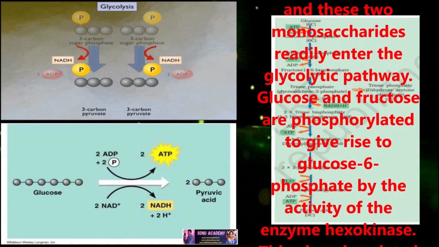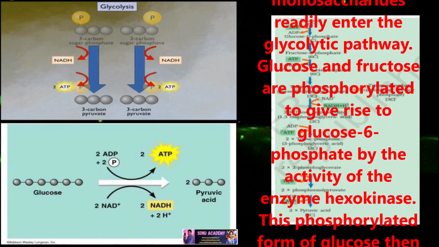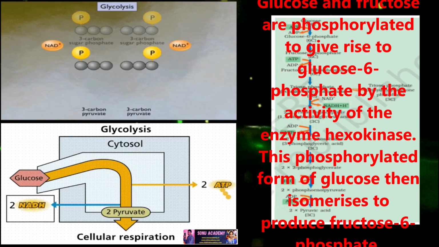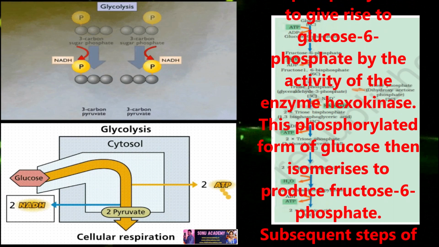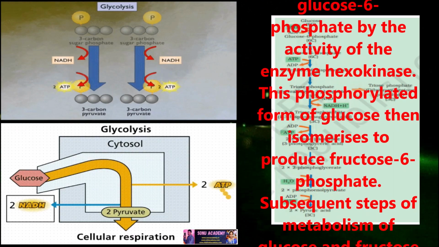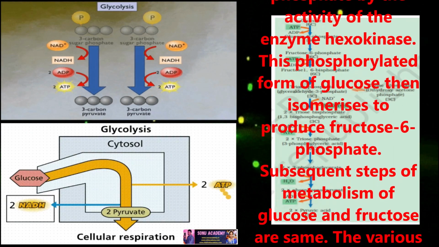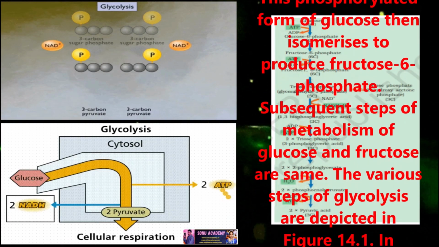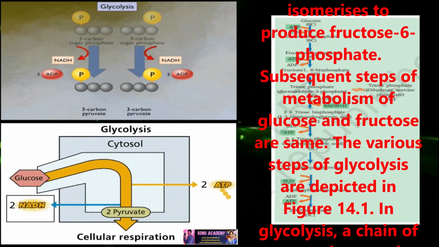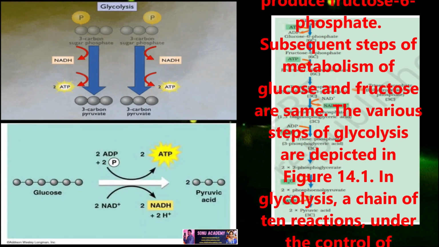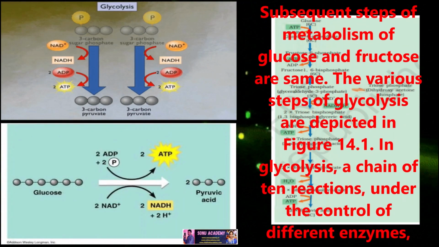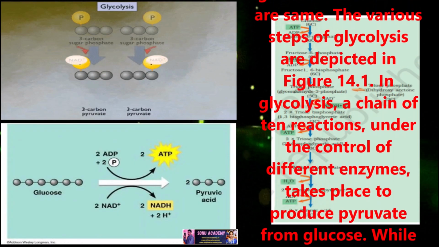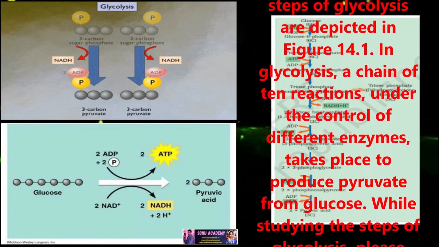Glucose and fructose are phosphorylated to give rise to glucose 6-phosphate by the activity of the enzyme hexokinase. This phosphorylated form of glucose then isomerizes to produce fructose 6-phosphate. Subsequent steps of metabolism of glucose and fructose are the same. The various steps of glycolysis are depicted in figure 14.